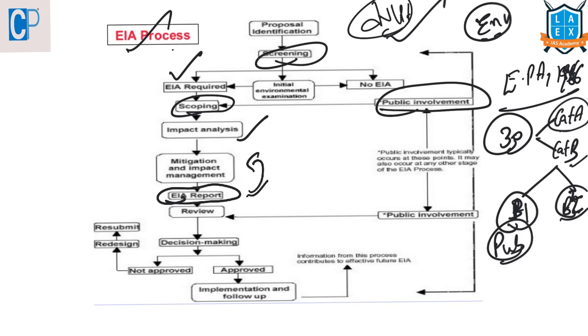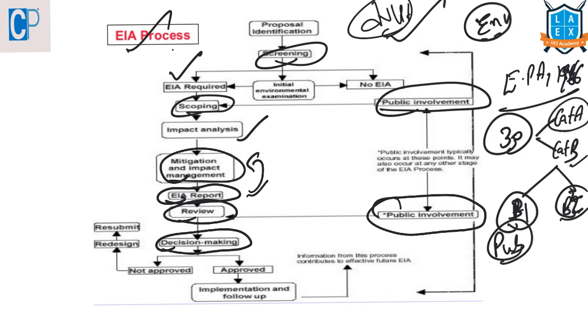Here that report will contain the mitigation, impact and impact management details. Then it goes for a review. Here the public will be involved. They will go for a public hearing. Once this EIA report is done, the public as well as environmental groups living near this project site will be informed, and they will be consulted. Then the decision will be made.